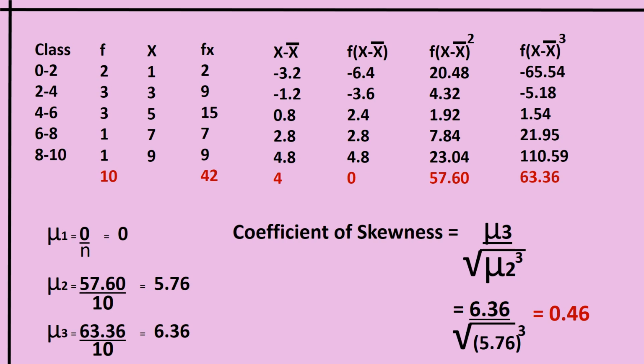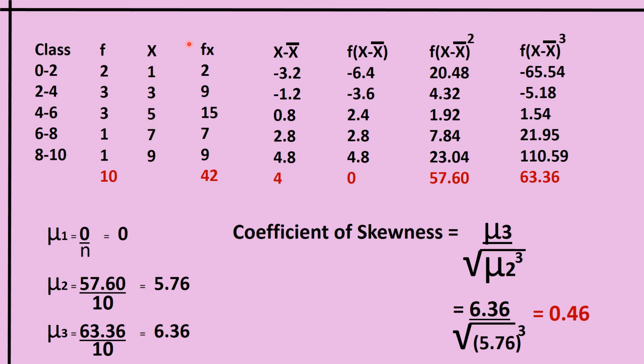Now let us see how it is applied in a problem. Suppose the class intervals are given and the frequencies are also given. First of all, we have to find the x values, which are the mid values of the class intervals. Mid value of 0 to 2 is 1. That of 2 to 4 is 3. 4 to 6 is 5. Like that, we have to find the x values.